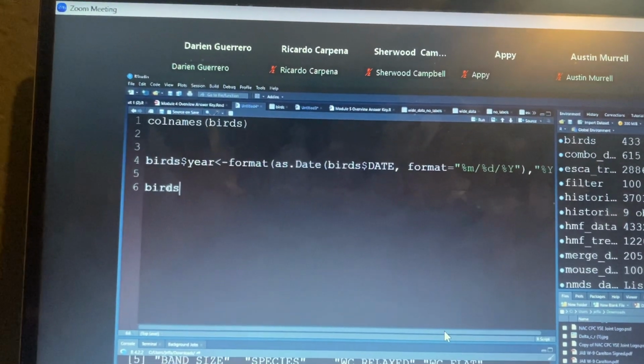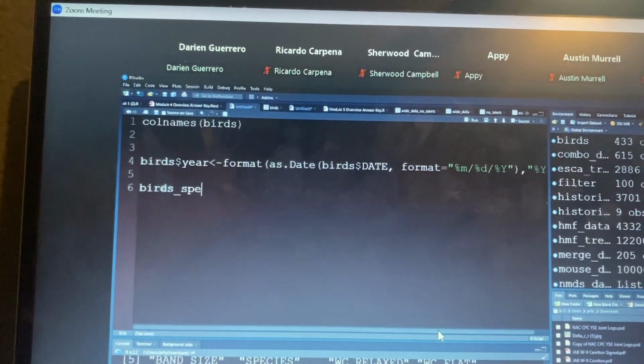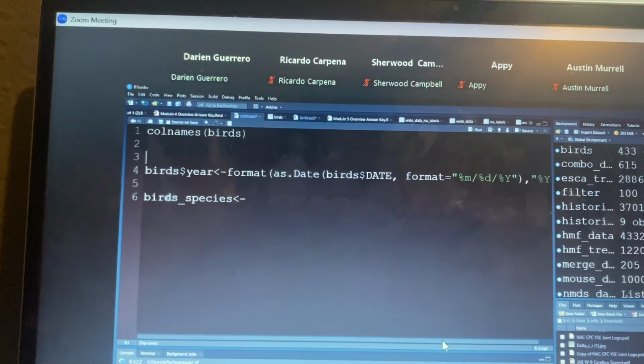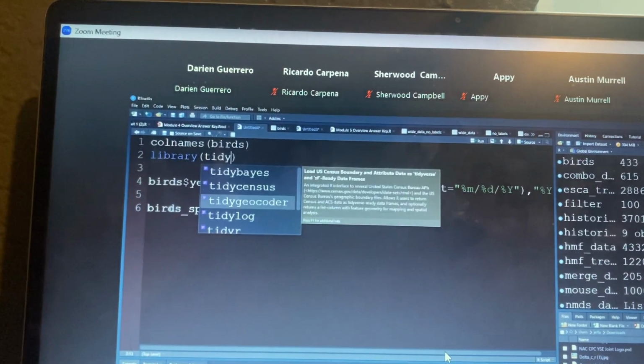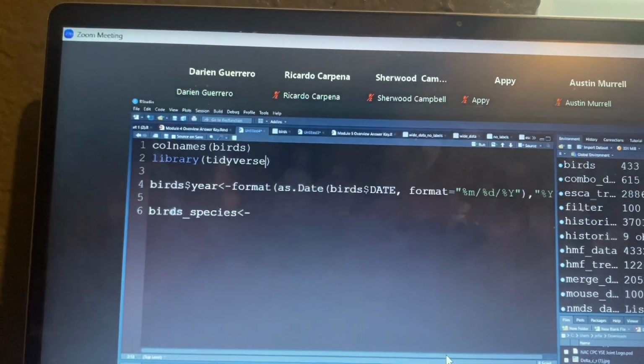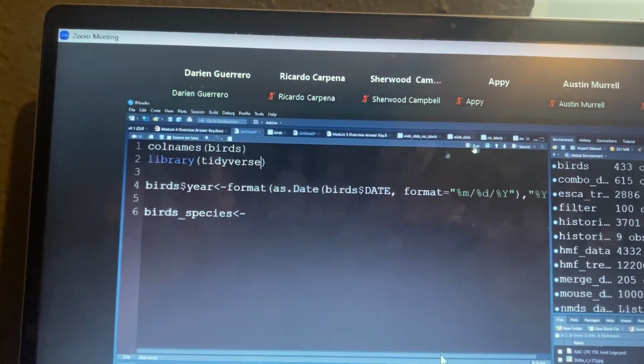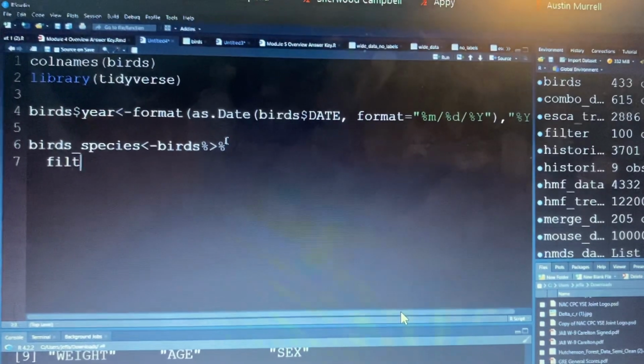So first step is going to be to subset to my species. So I'm going to start with my birds. I'm going to filter it.